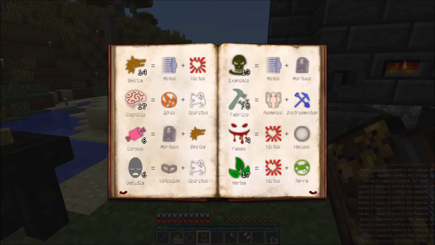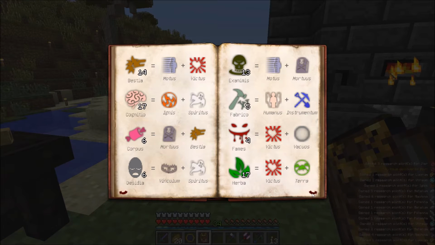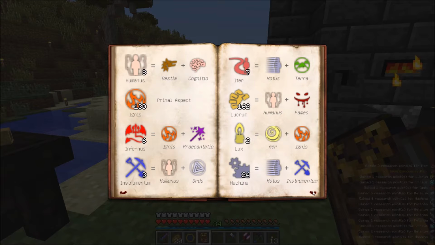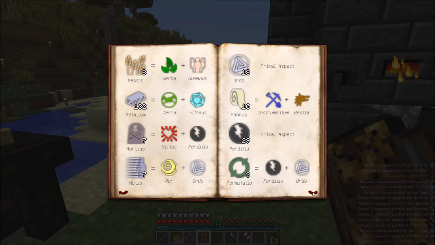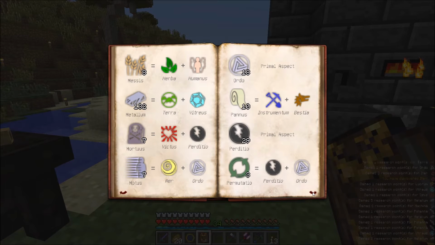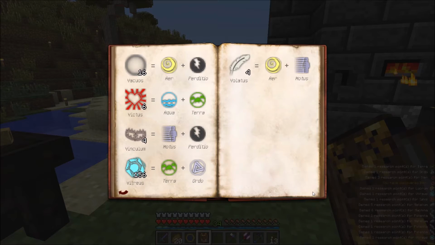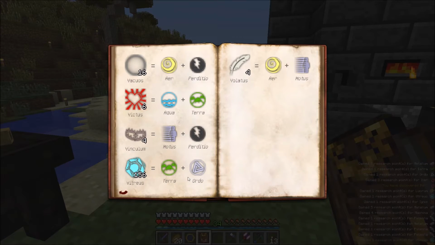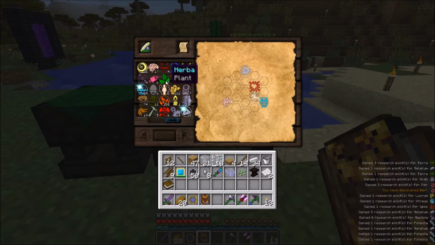So I'm looking for earth, Terra, and ordo. Terra and ordo make Vitreus, so that's actually really good because then I can do this.